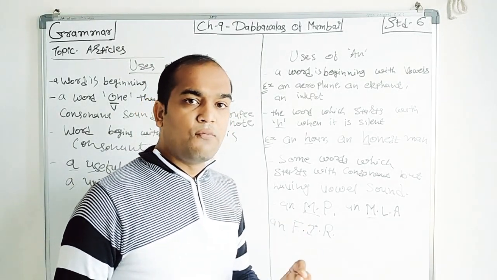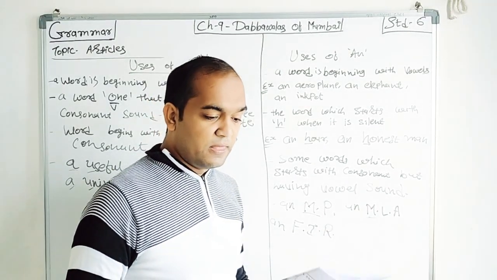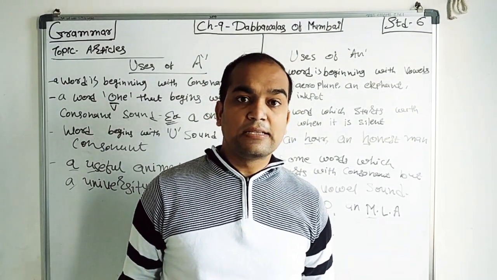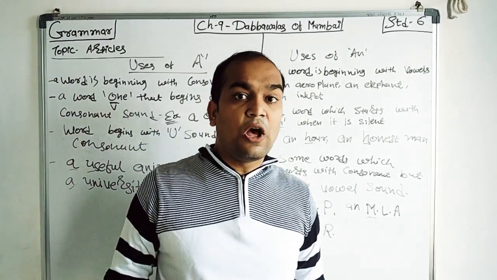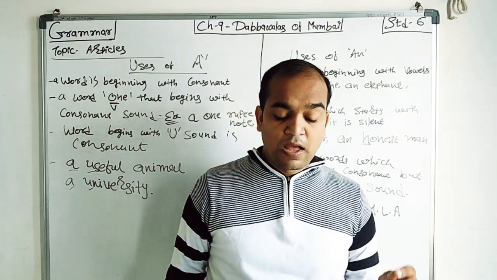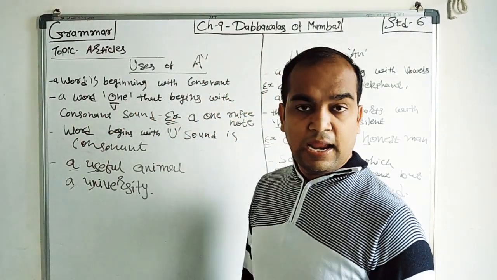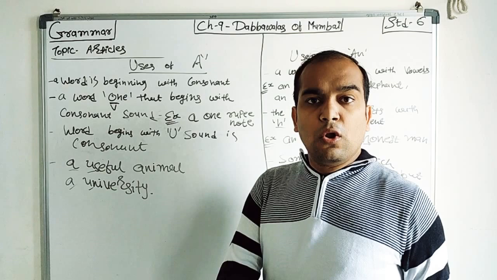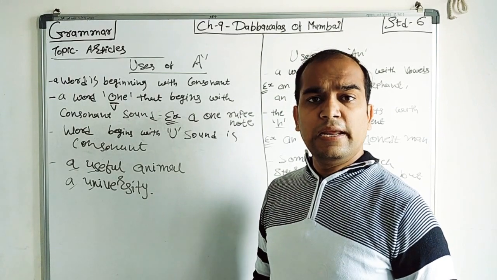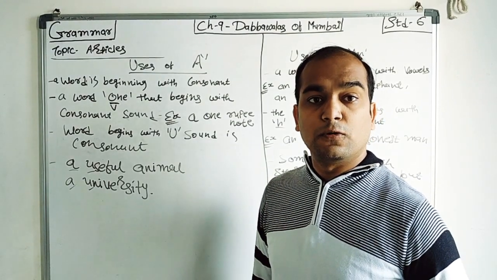But if you want to use the full form, member of parliament, member of Legislative Assembly, that time we are using what? Article a. For example, X-ray. An X-ray. We are not saying a X-ray. An X-ray, because the sound begins with E. And that's why we are using article an. So students, this is the use of article a and an. If you have any doubt, you can read your notes, so you can easily understand this thing.